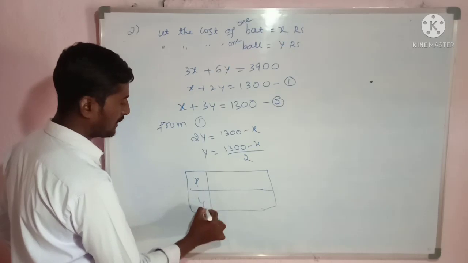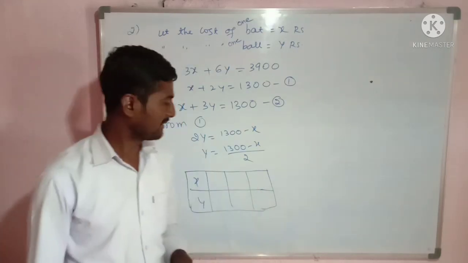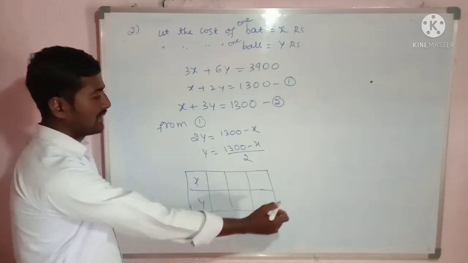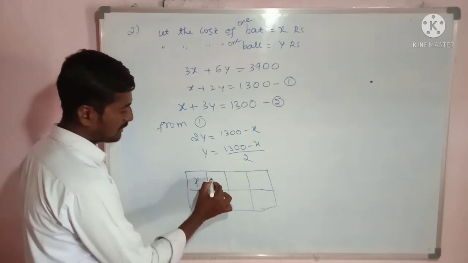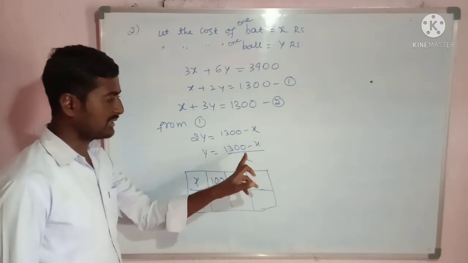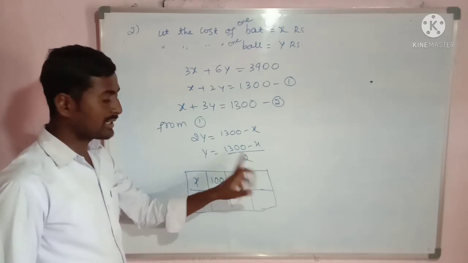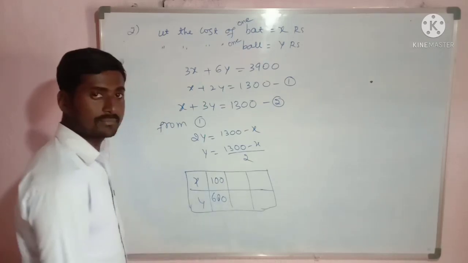This is x and y. So minimum 2 points are required to draw a line. So here I will take 3 points. Now here I will take x equal to 100. If I take x equal to 100, so 1200 will be there in the numerator. 1200 divided by 2, that is how much? 600. Here I am getting 600.